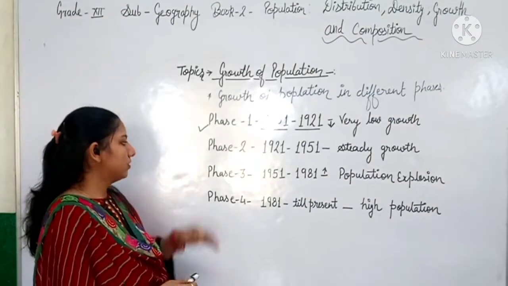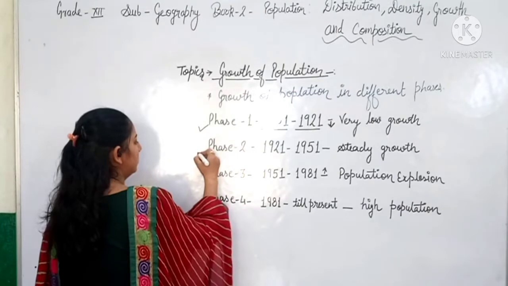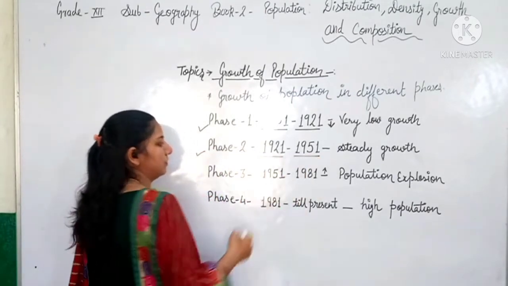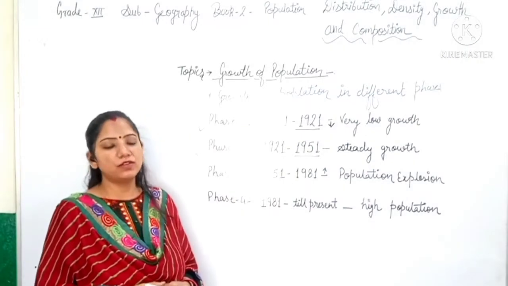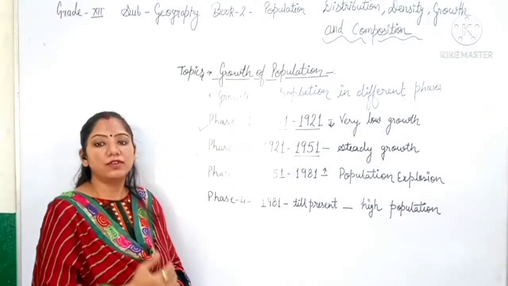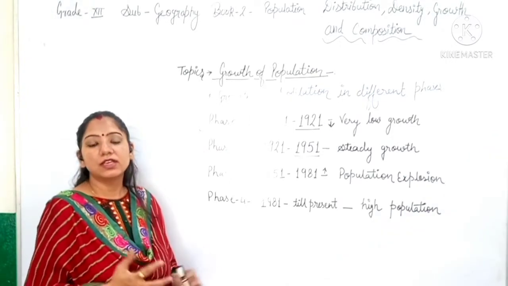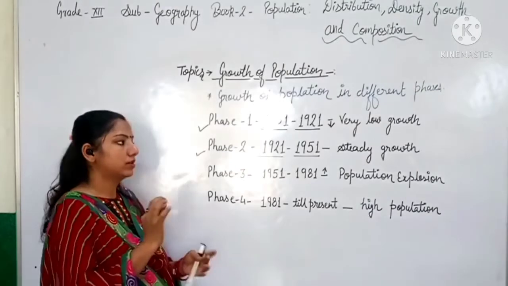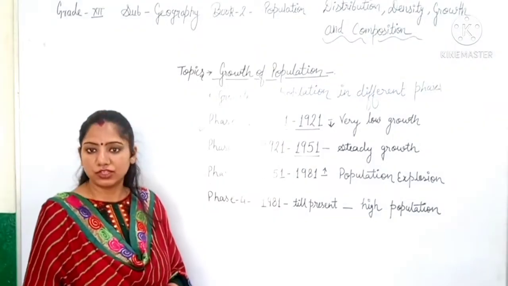If we talk about phase 2, it is from 1921 to 1951. At that time the population was in steady growth, means people were availing health facilities and medical facilities, so a little change was there in the population growth.